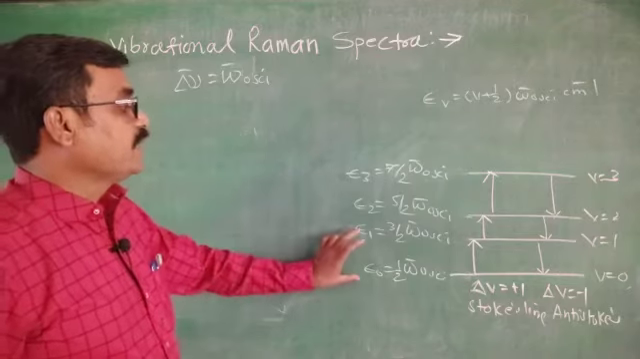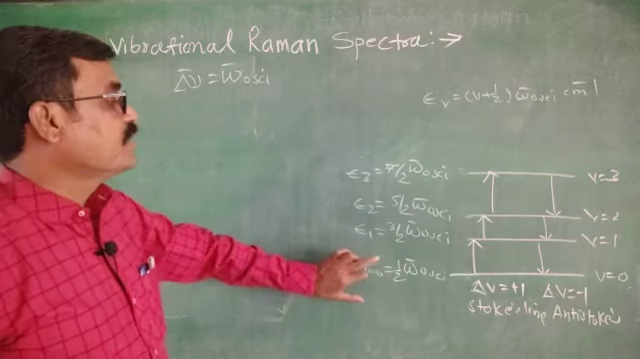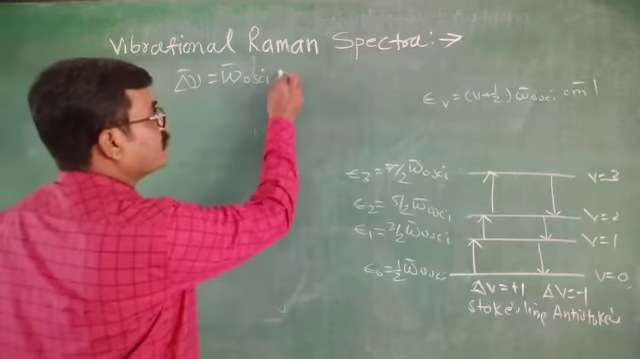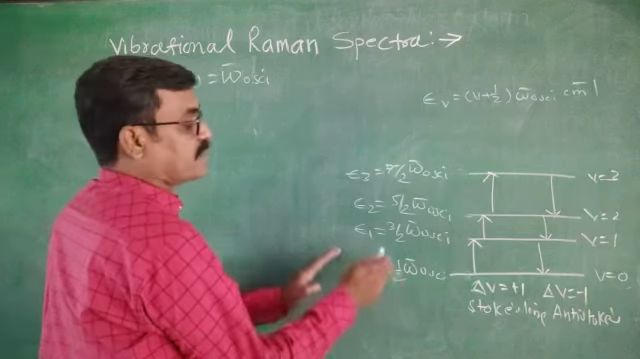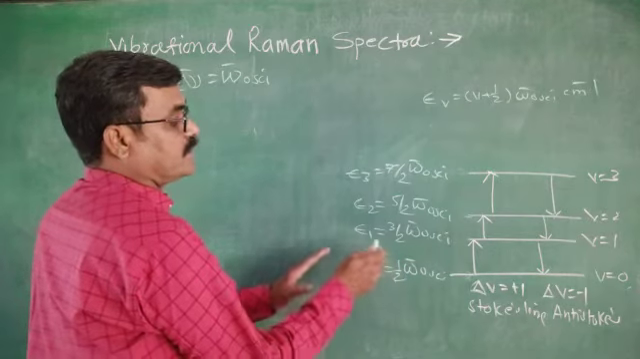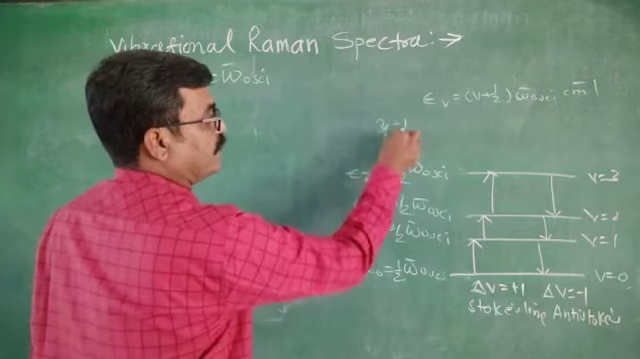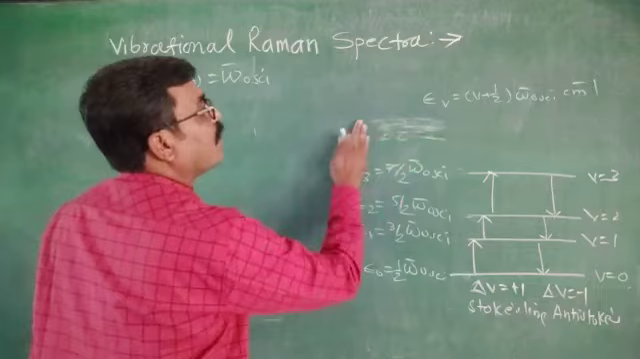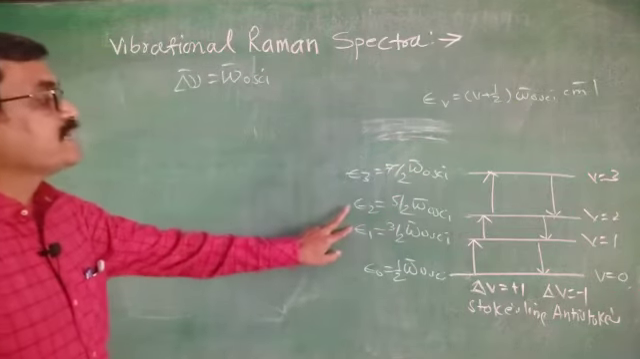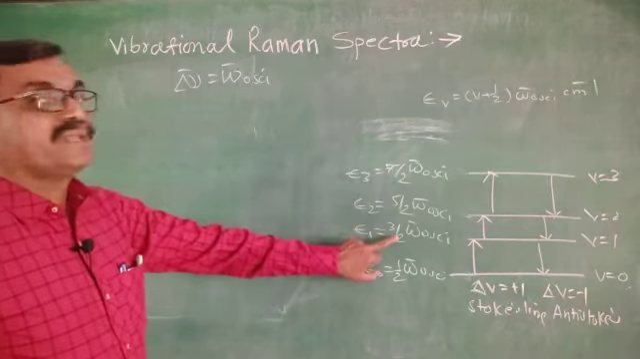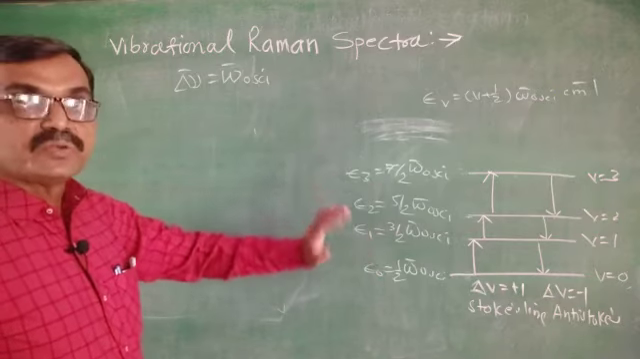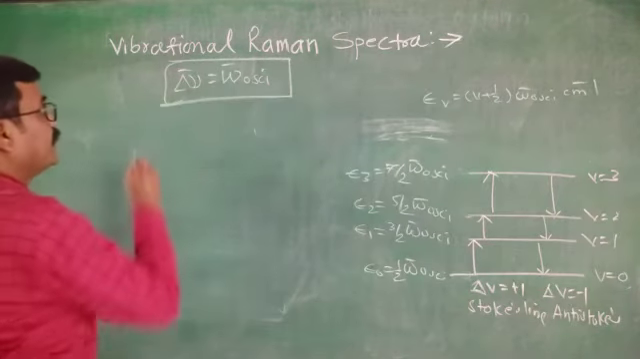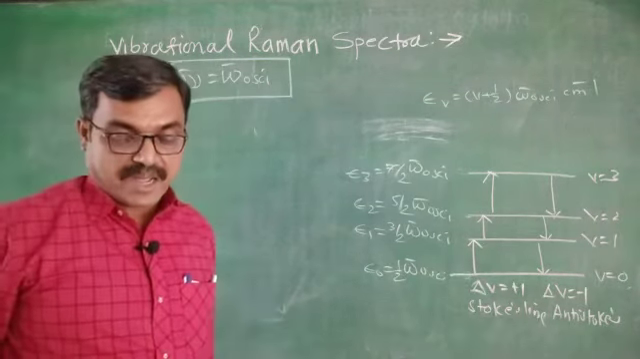Now delta nu bar means epsilon 1 minus epsilon 0. It gives 3 by 2 minus half, then 2 by 2, that is 1, and omega bar remains as it is. Or epsilon 2 minus epsilon 1, 5 by 2 minus 3 by 2, again 2 by 2, so it will be omega bar of oscillation. This is the Raman shift in pure vibrational spectra.